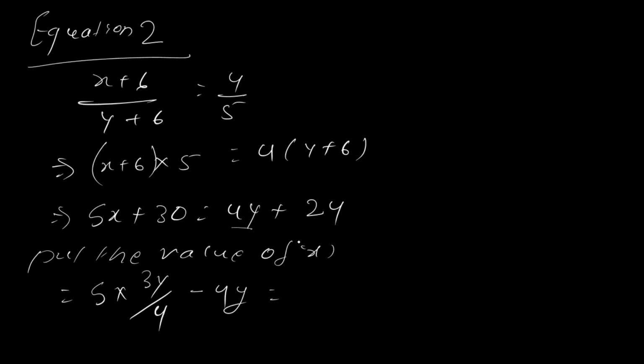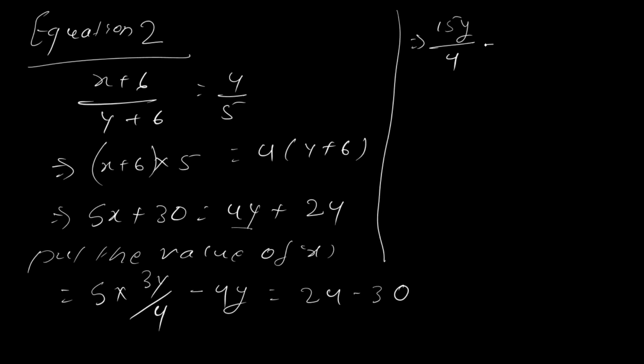Step by step you do, nothing to hurry up. 5 3s are 15y divided by 4 minus 4y equal to minus 6.